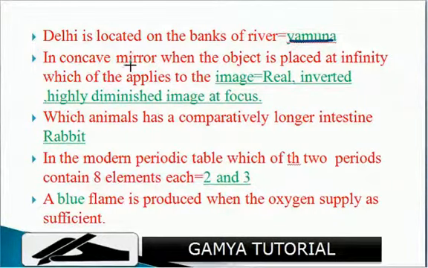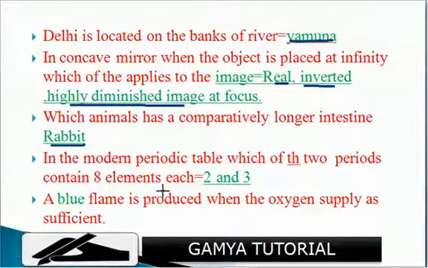In a concave mirror, when the object is placed at infinity, which of the following applies to the image? Real, inverted, highly diminished image at focus. Which animal has a comparatively longer intestine? Rabbit. In the modern periodic table, which two periods contain 8 elements each? 2 and 3. A blue flame is produced when the oxygen supply is sufficient.